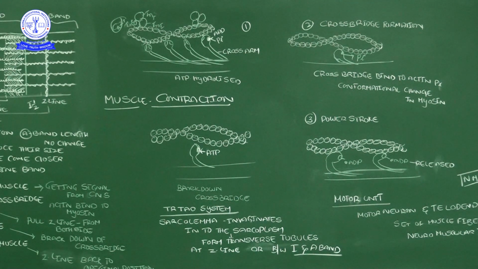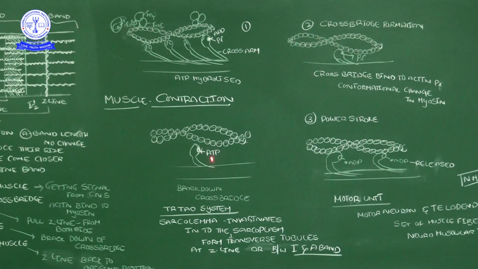Then at the end of the power stroke, the ADP is also released. When the ADP is released, the myosin filament has no energy, so it is ready to bind another new ATP. Here a new ATP will bind.